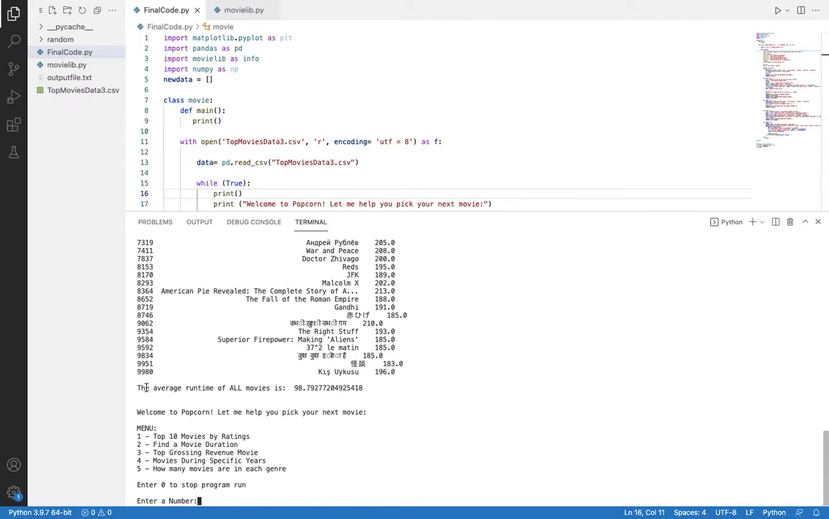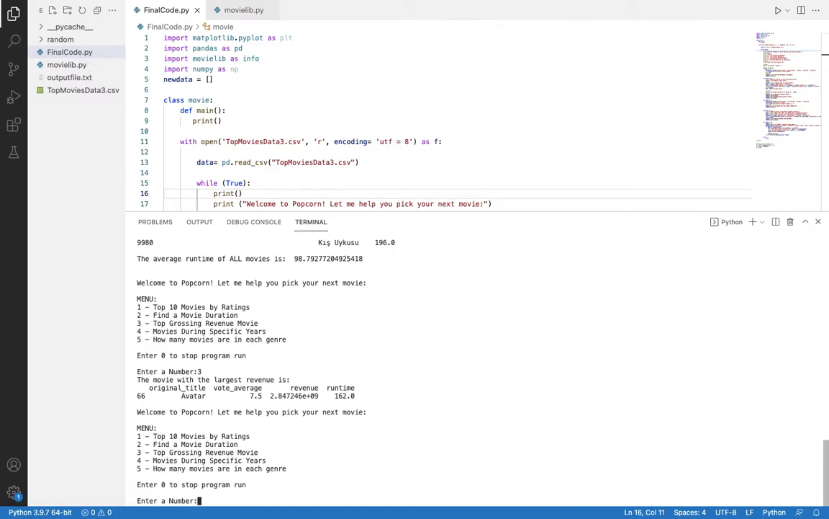Then our code also tells us that the average runtime of all of the movies in the data set is about 98 minutes. Next, we're going to go to menu number 3, which is the top grossing revenue movie. After typing in 3, we can see that the movie Avatar has the greatest revenue, and it also provides us with information about the movie Avatar, including what it was voted.